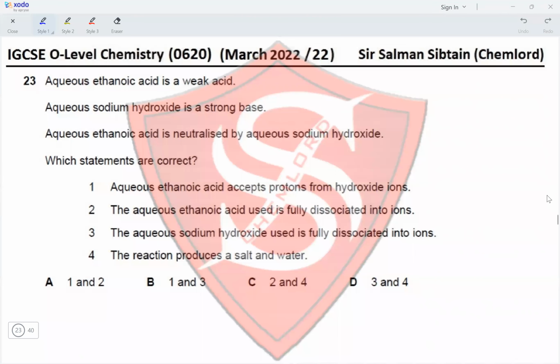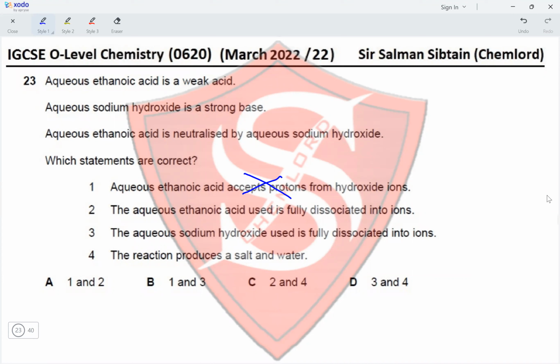Question 23. Aqueous ethanoic acid is a weak acid. Aqueous sodium hydroxide is a strong base. Aqueous ethanoic acid is neutralized by aqueous sodium hydroxide. Which statements are correct? Aqueous ethanoic acid accepts protons from hydroxide ions? No. Acids are proton donors, not proton acceptors.